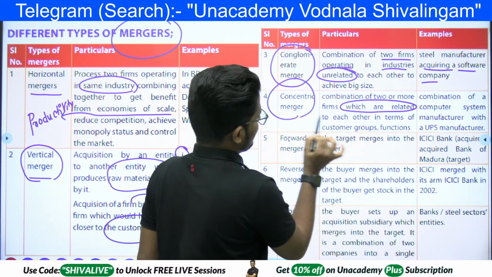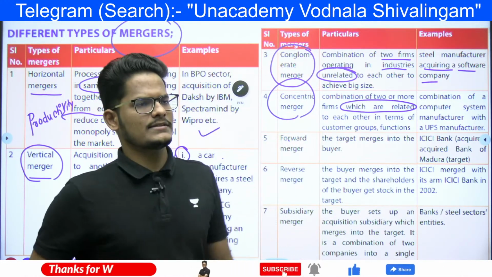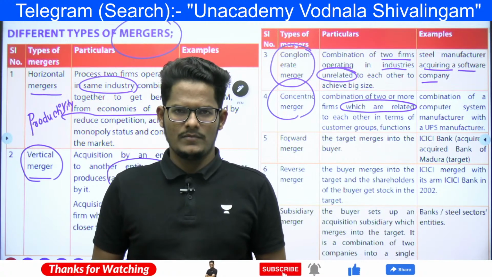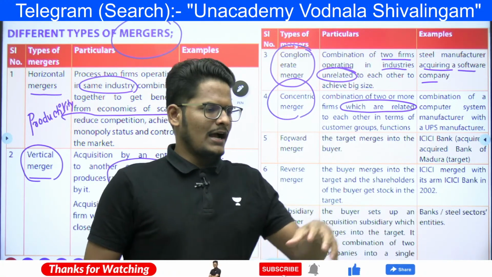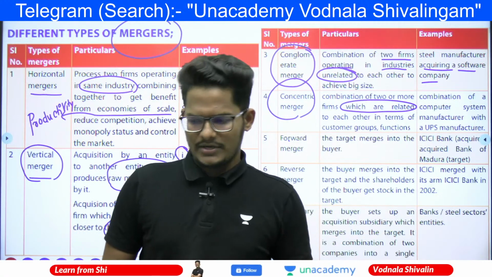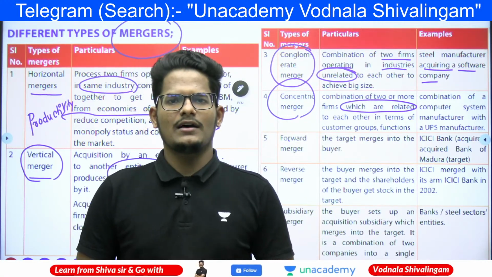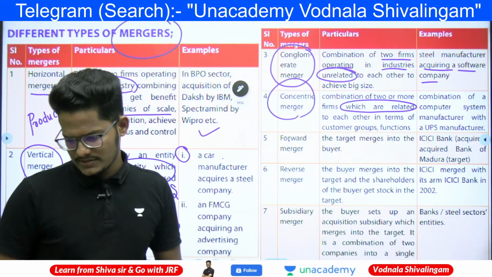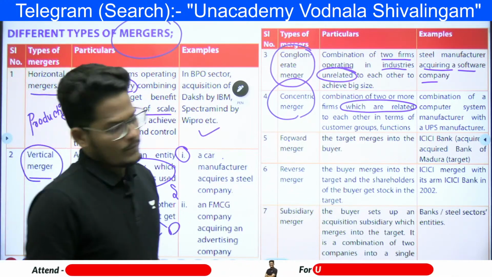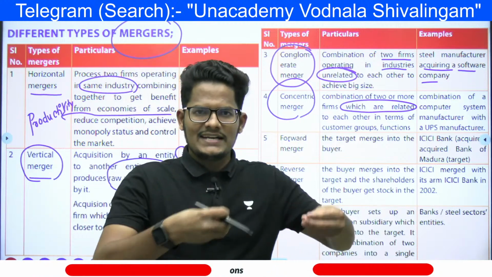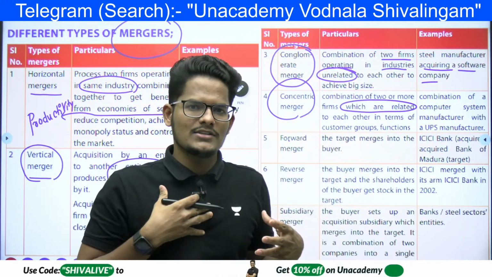Like DVD players and DVD discs, correct? DVD players, computer and keyboard companies, computer and camera companies, and laptop and external hard disk, memory-type companies.